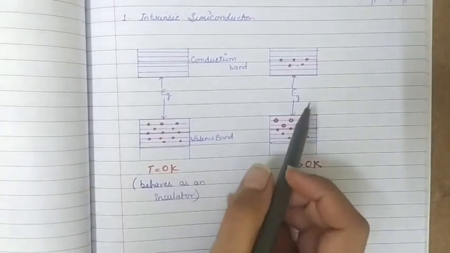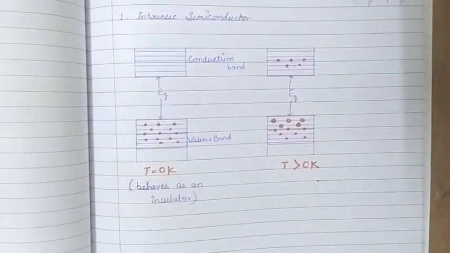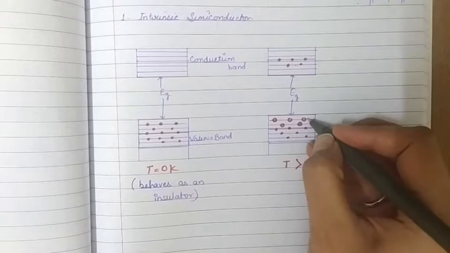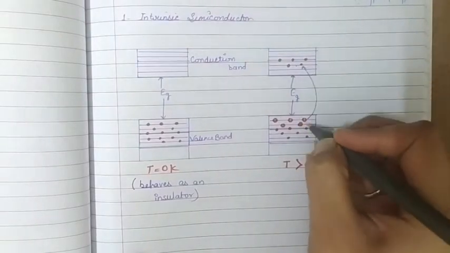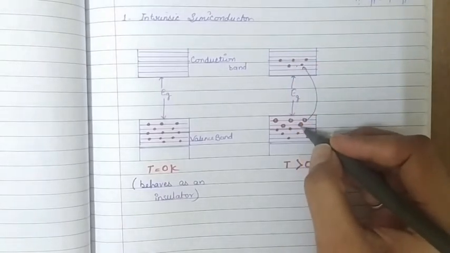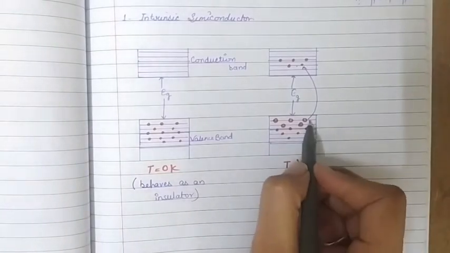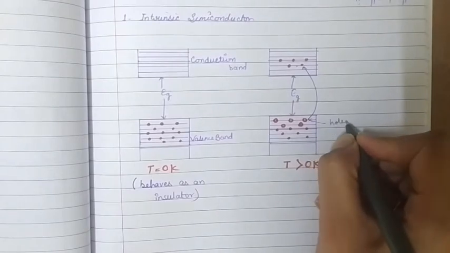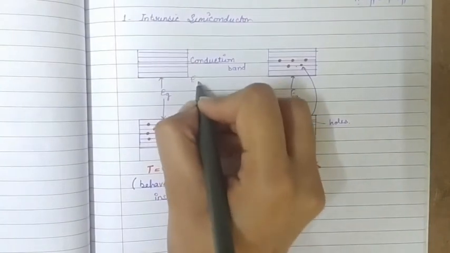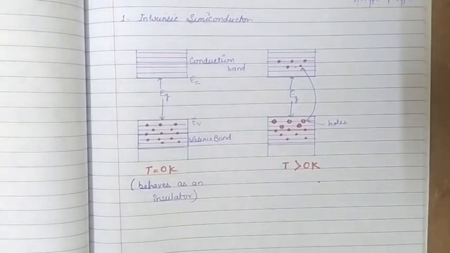These thermally excited electrons occupy the lowest possible energy levels in the conduction band. The energy band diagram here shows the electrons going from these sites to the conduction band, leaving empty space behind them, and we call these spaces holes. So these are holes. If the energy of the valence band is EV and of the conduction band is EC, then this gap is the difference between EV and EC.